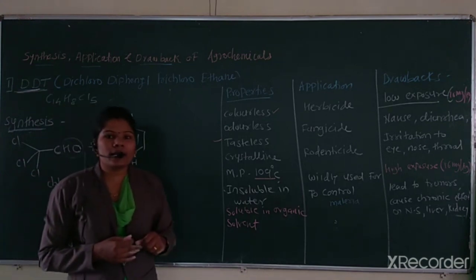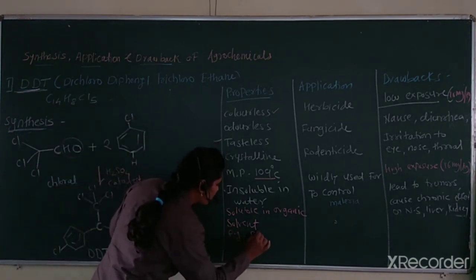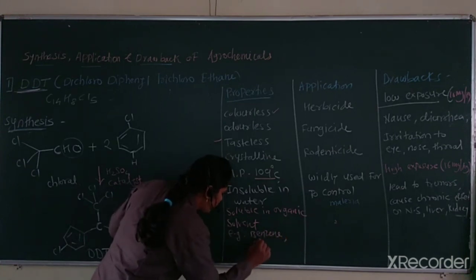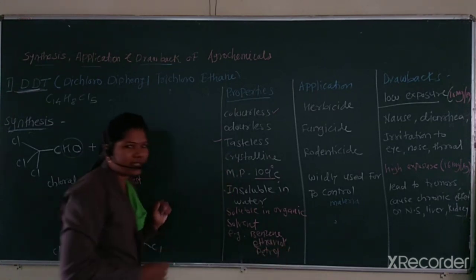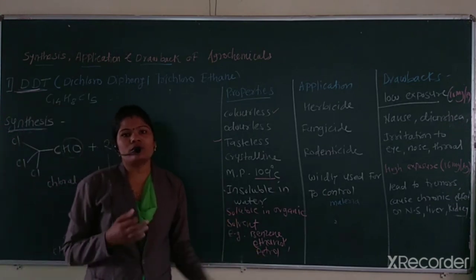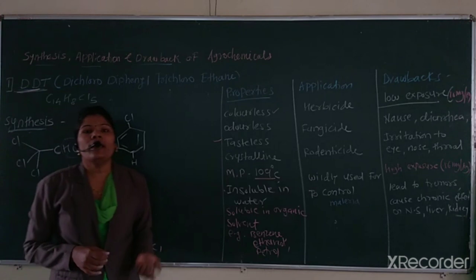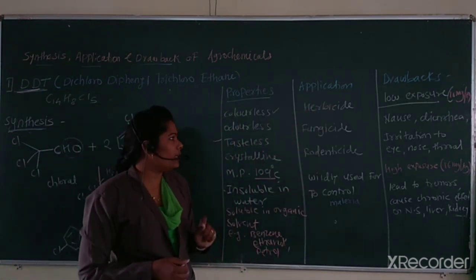Then which are the organic solvents? Here there are some examples, that is benzene, ethanol, petrol, etc. These are some organic compounds in which this DDT gets dissolved. These are the properties of DDT. Next, let me learn the applications of DDT.